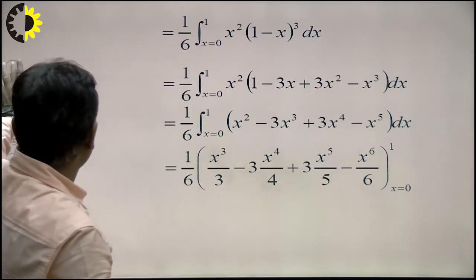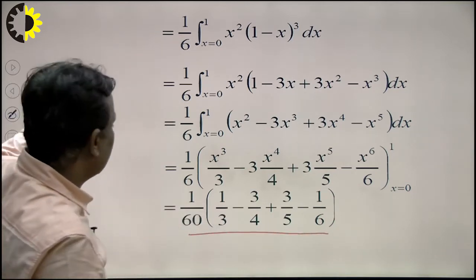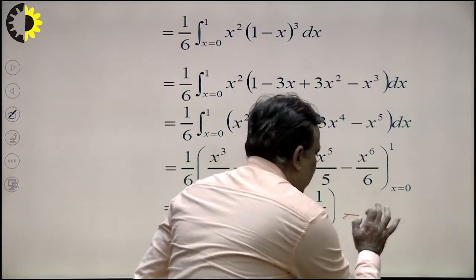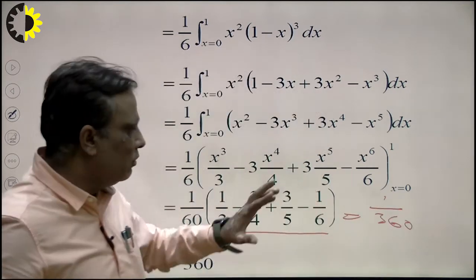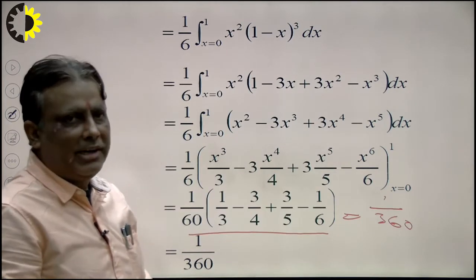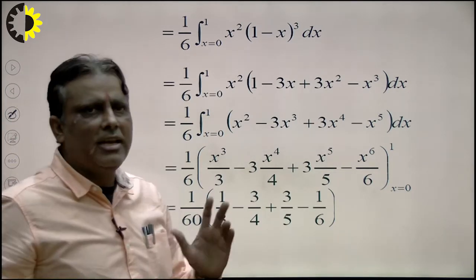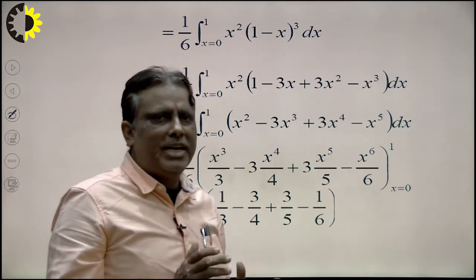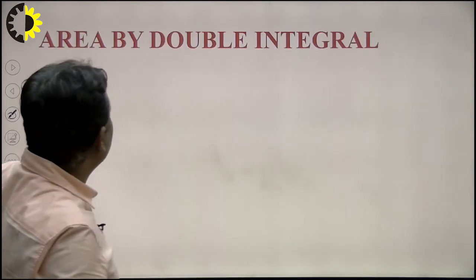So what will be the conclusion here? Taking the LCM of this part, the result will be 1 upon 360. So in this way we find our solution with the help of triple integration calculation. We see one by one, triple integration is nothing, it is a simple calculation, but this helps us obtain the volume of the generated surface here.